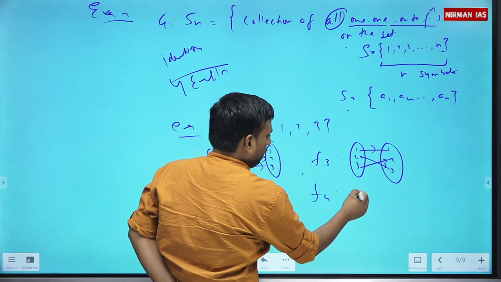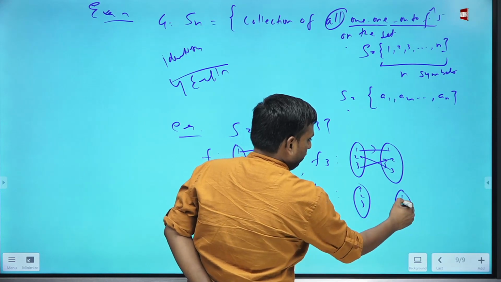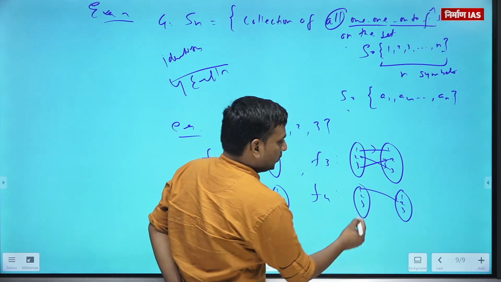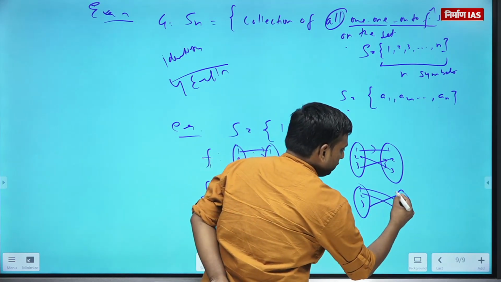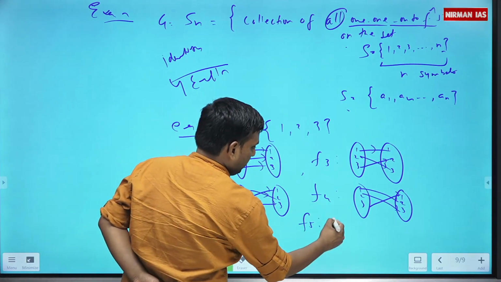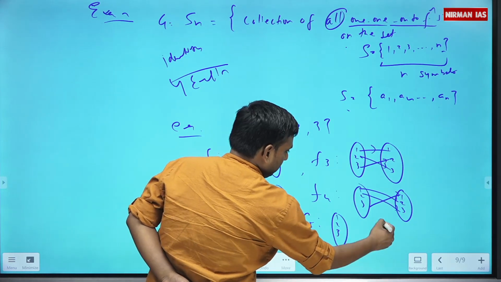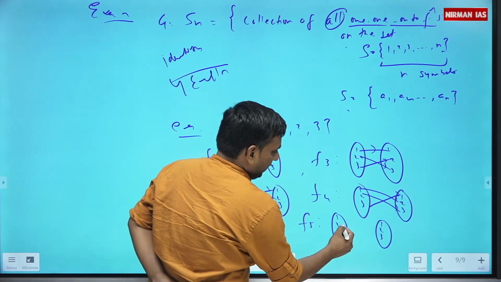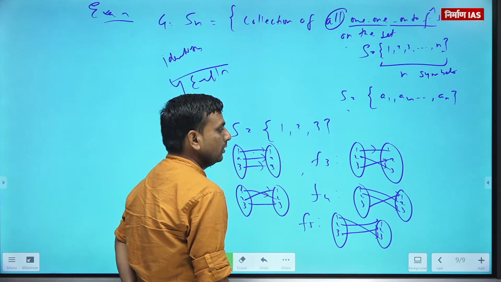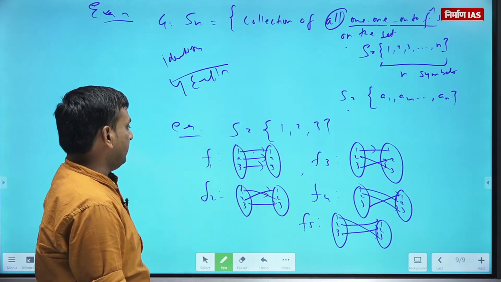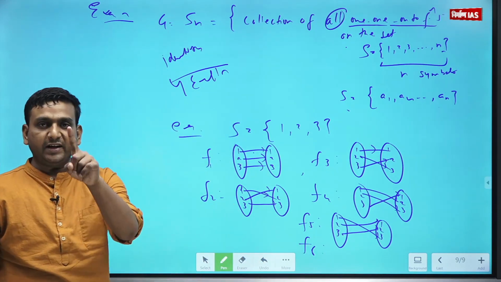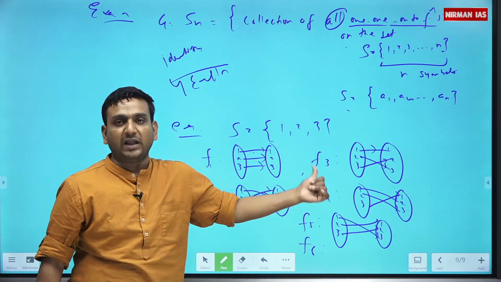You can have another 1 on 2 function, 1, 2, 3 to 1, 2, 3, like 1 is imaged 1, or 1 is mapped to 2, 2 is to 3, and 3 is to 1. You can have another function, 1 on 2 function, like 1, 2, 3, 1, 2, 3. So 1 is mapped to 3, 2 is mapped to 1, 3 is mapped to 2. Getting my point or not? You can define another function f6 here also, 1 on 2. Check it out. What is that other possibility?